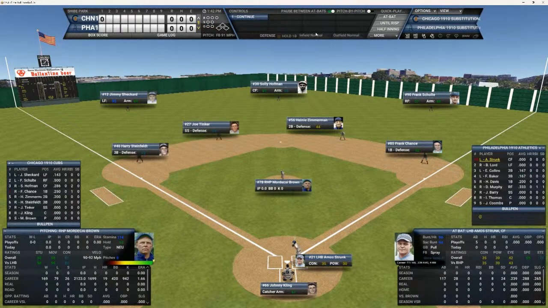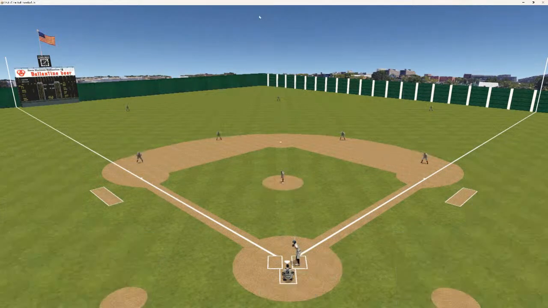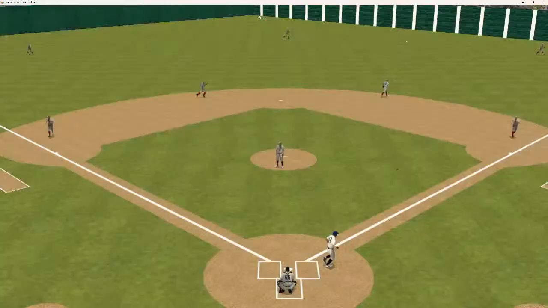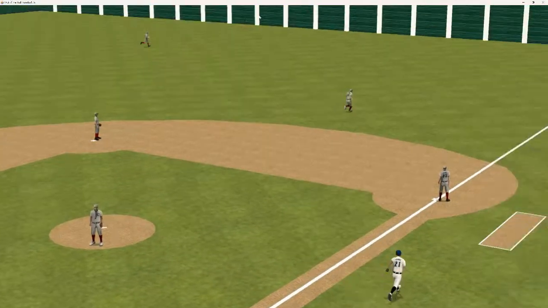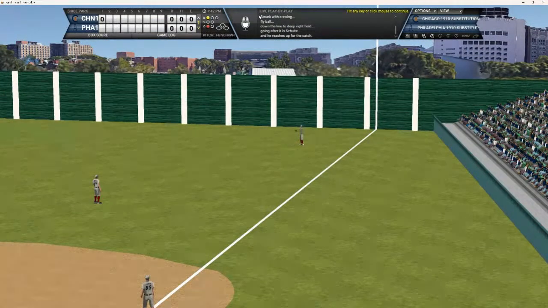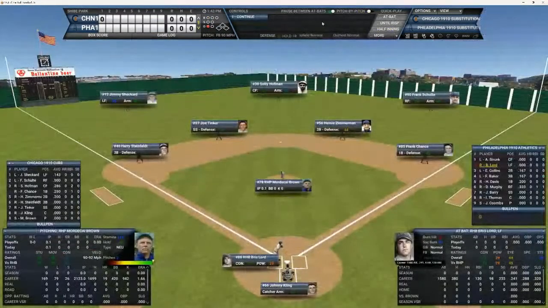We go to the bottom of the first. Cubs nothing. A's coming up. Strunk, Lord, and Collins. Amos is 0 for 5 in this World Series, going up against Mordecai Brown. It's Mordecai's first appearance in the series. Here's the 1-0 pitch to Amos. And that ball is hit to right field. And that ball is going to be caught for out number 1. 1 up and 1 down here for the A's.